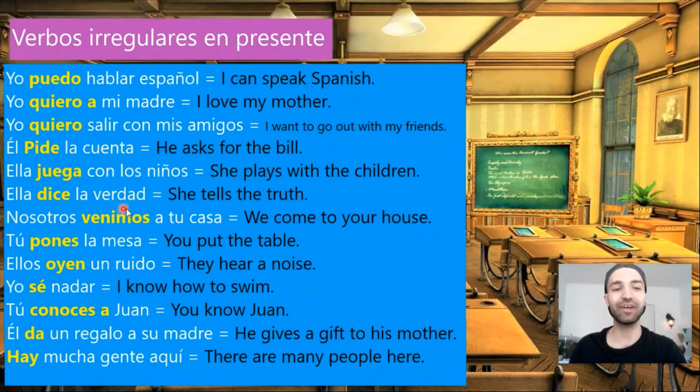Él dice la verdad. She tells the truth. So la verdad, it means the truth. Yo digo, tú dices, él dice, nosotros decimos, vosotros decís, ellos dicen la verdad.